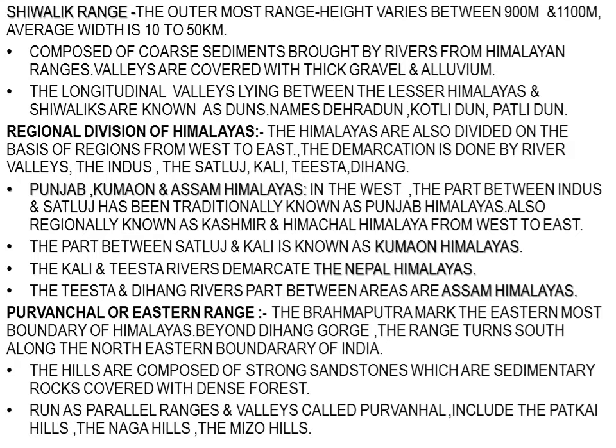When it is entering India in Arunachal Pradesh, there is a curve made by the river, and it is known as a gorge, and that gorge is quite deep. This gorge divides the Himalayan ranges from the Purvanchal or eastern range.